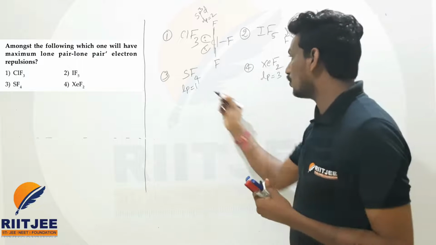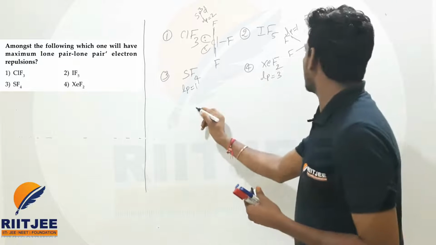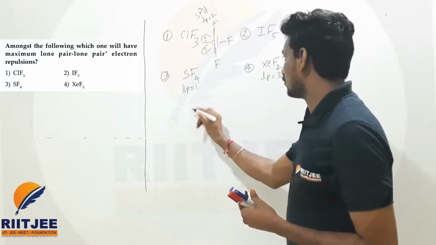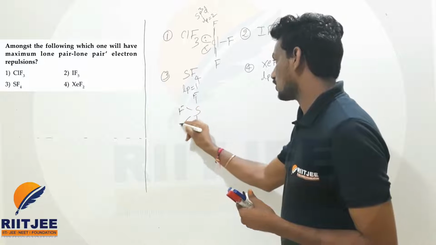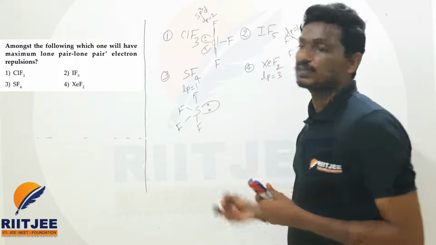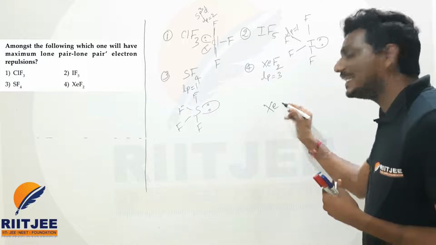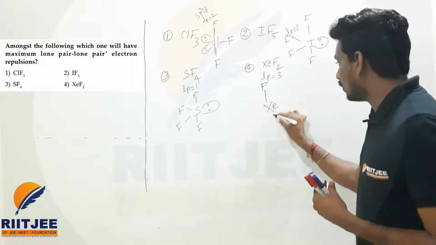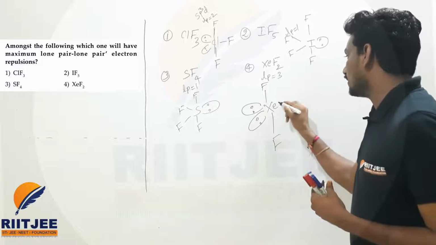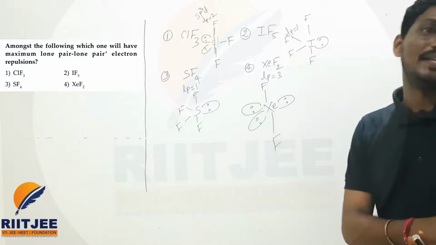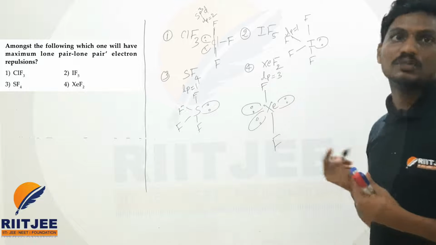There is a maximum repulsion. In the case of SF4, if you observe, this is also the same as this one, beta. How, sir? SF4: here one fluorine, here also one fluorine, here one fluorine, here also one fluorine. One lone pair is present, so minimum repulsion is present. In the case of XeF2, it will have a linear shape, one fluorine in this direction, one more fluorine here, and lone pair electrons: here one lone pair, here one lone pair, here also one lone pair. There are 3 lone pairs in the equatorial position and 2 fluorines present, one above and one below.